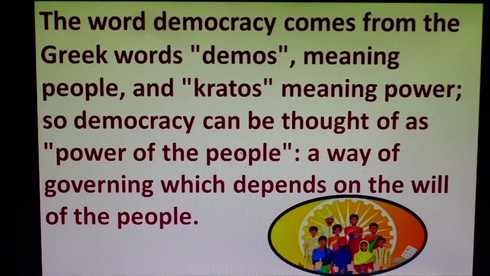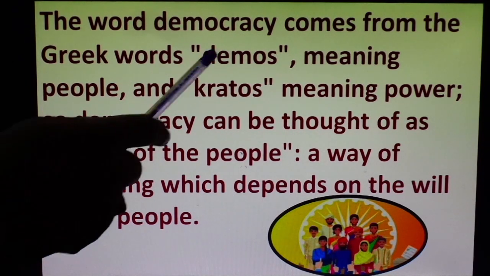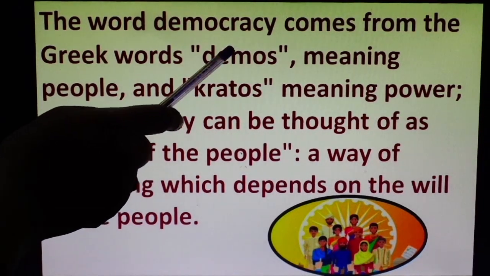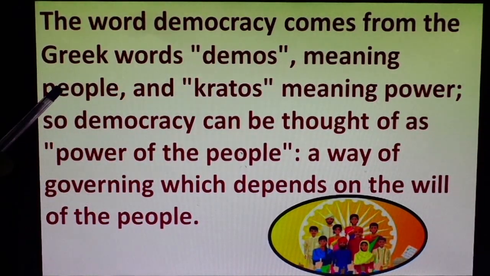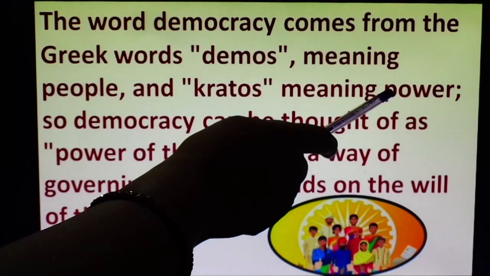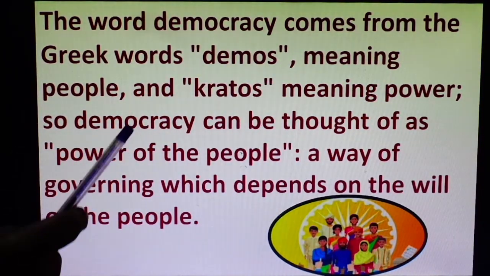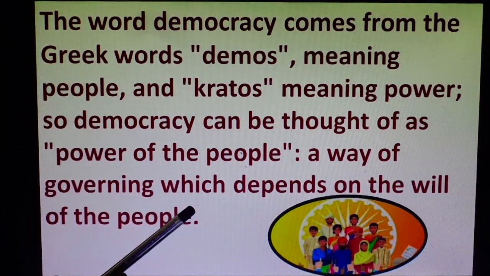The word democracy comes from the Greek word demos. Demos means people in the Greek language, and kratos means power in the Greek language. Now, when we combine these two words, demos plus kratos, it becomes people's power. So it means, in short, that democracy means people's power.